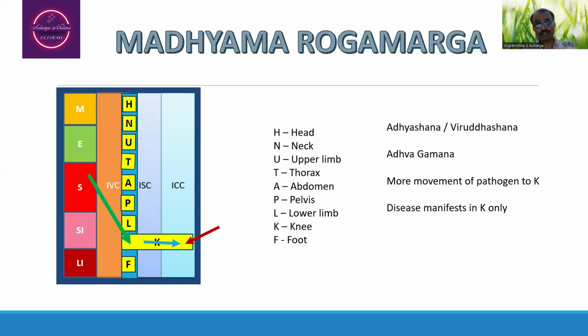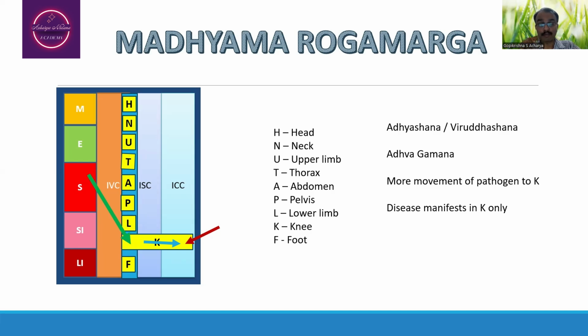So that is, if there is any trauma happening to the knee joint, for example during sports, during running, if the person is falling down, at that particular time he is getting an injury to the knee joint. That is another way of entry of pathogens that is going to take place from the exterior to the human body. So here it is the knee joint. That is the second way of entry of pathogens that is going to take place on this particular occasion.